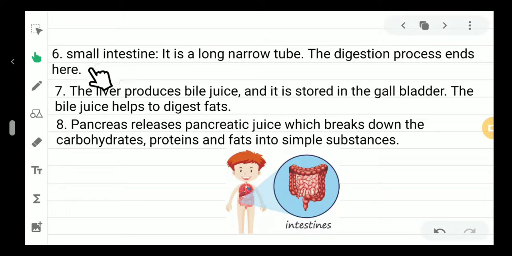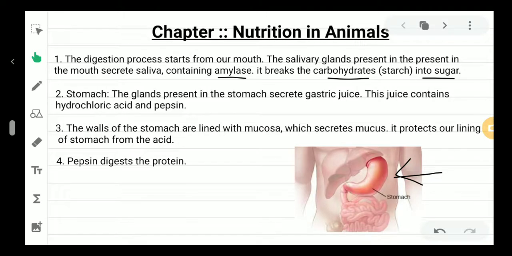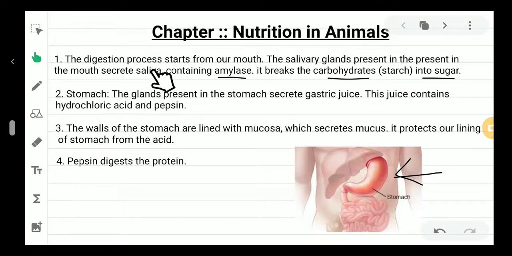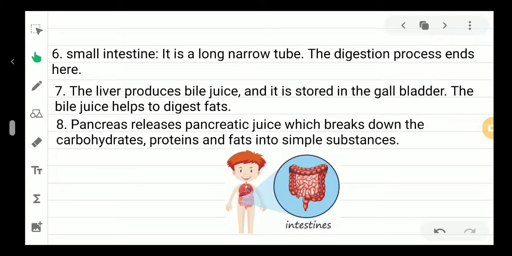Now the small intestine, after the food leaves the stomach. You can see the food enters the stomach first, and from the stomach it goes through this junction point and enters the small intestine. So you see, this is our small intestine. The small intestine is a long narrow tube. The digestion process ends here. So in a sense, the digestion process starts from our mouth and ends in the small intestine.